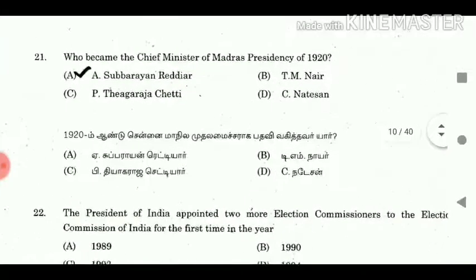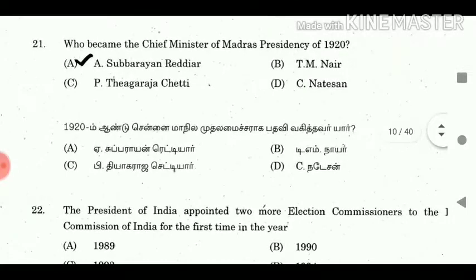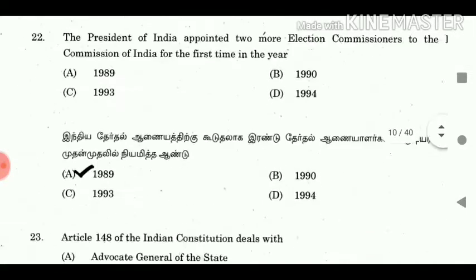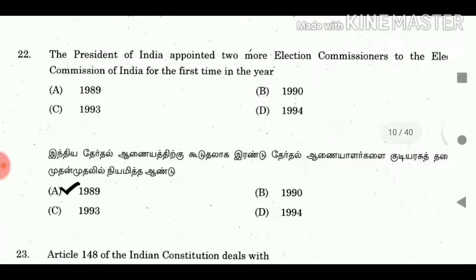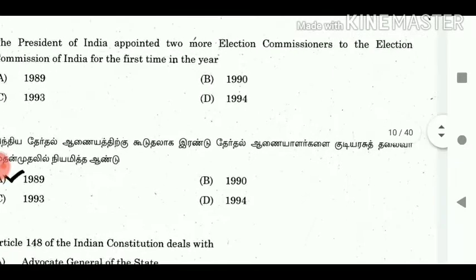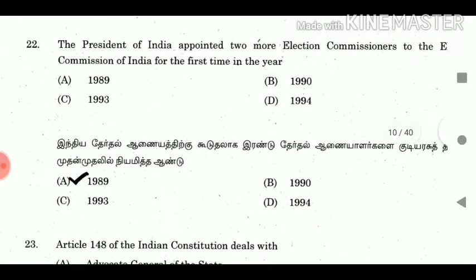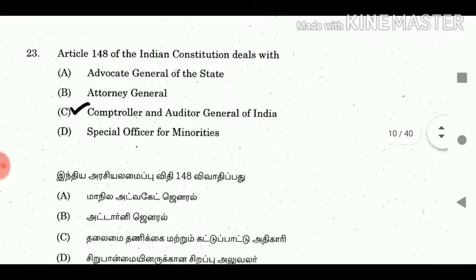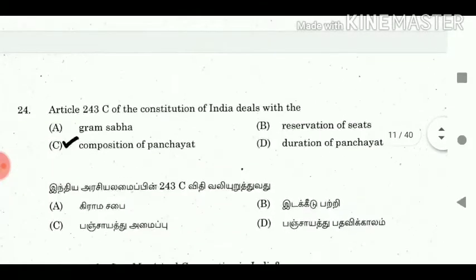21. Who became the Chief Minister of Madras Presidency in 1920? Answer: A. Subbarayan Reddiyar. 22. The President of India appointed 2 more election commissioners to the Election Commission of India for the first time in the year? Answer: 1989. 23. Article 148 of the Indian Constitution deals with? Answer: Comptroller and Auditor General of India. 24. Article 243C of the Constitution of India deals with? Answer: composition of Panchayat.